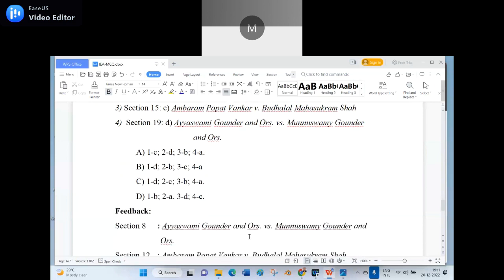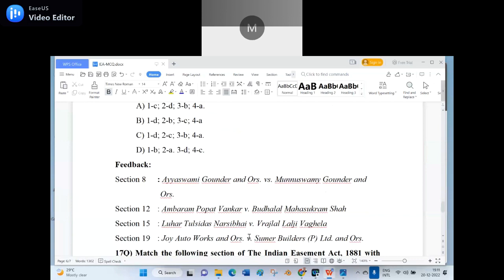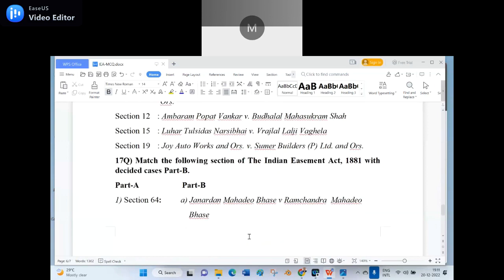So here, feedback I have given: section 8 is Ayyaswamy Gaundar and others, section 12 is Ambaram Popat Venkar, section 15 is Luhar Tulsi Das Narsim Bhai, and 19 is Joy Auto Works and others versus Summer Builders Private Limited and others. Now the 17th question, the same nature.